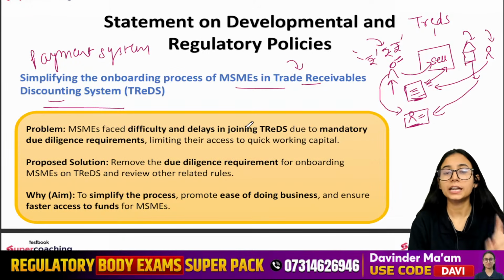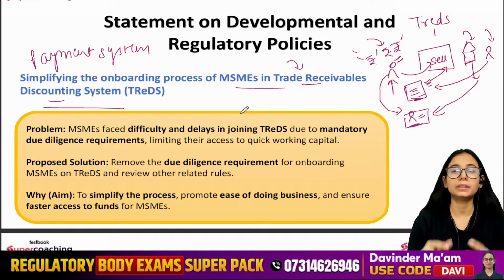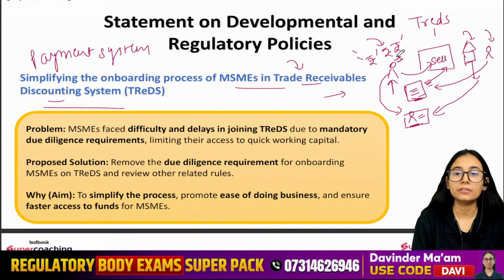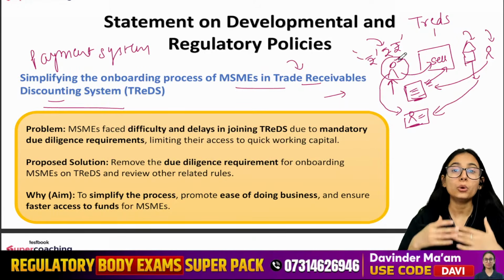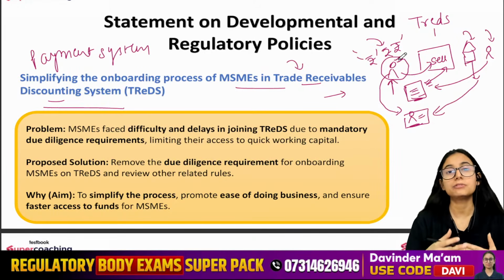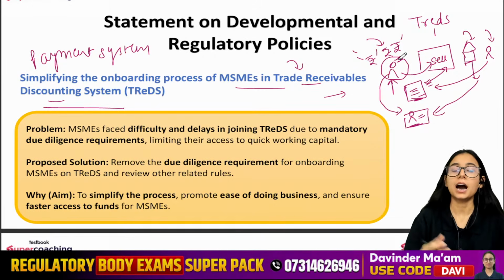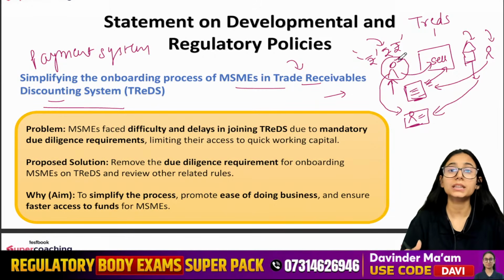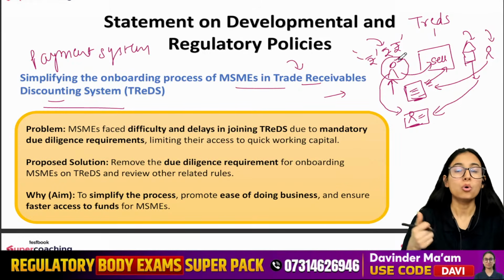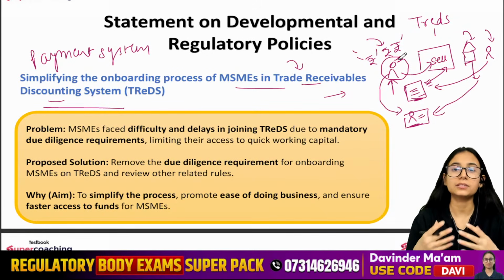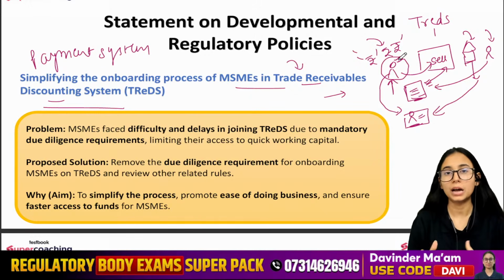Now they are facilitating one more thing. ठीक है, there is a problem in the TReDS platform. क्या problem है? That whenever a person who wants to upload their bill to the TReDS platform, there was a due diligence process that was carried forward by the banks. That means they are making a whole process wherein they are taking a lot of paperwork from the person who is entering the platform, who they are, where they are coming from, right? And what kind of, we can say, process their business is running, और उनकी क्या जीएसटी रिटर्न्स हैं या फिर क्या टैक्स लाइबिलिटीज हैं, वो सब उनको अपलोड करनी पड़ती थी.